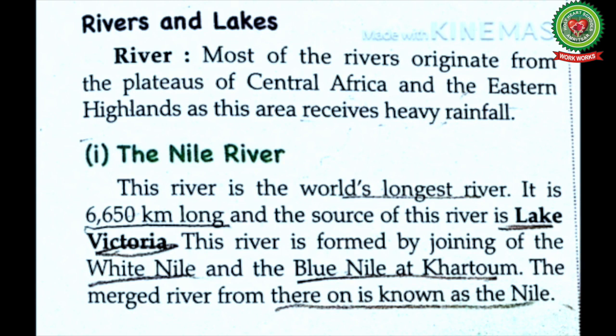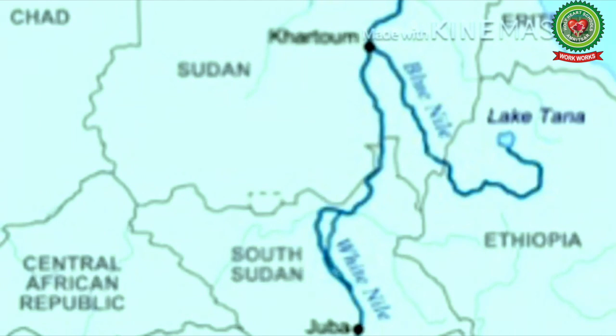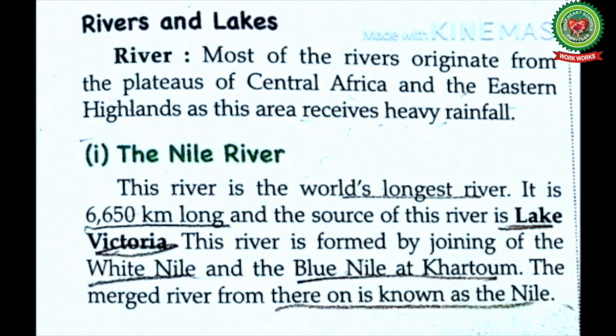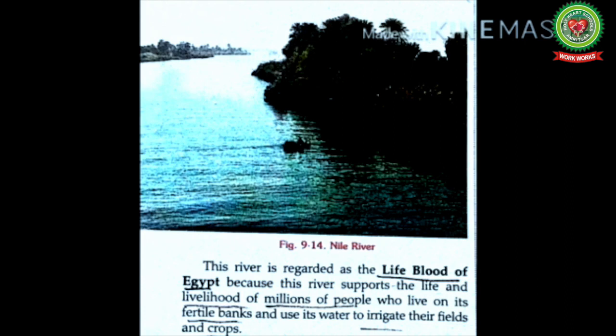It is 6,650 kilometers long, and the source of this river is Lake Victoria. This river is formed by the joining of the White Nile and the Blue Nile at Khartoum. The merged river from there is known as the Nile. This river is regarded as the lifeblood of Egypt because it supports the life and the livelihood of millions of people who live on its fertile banks and use its water to irrigate their fields and crops.